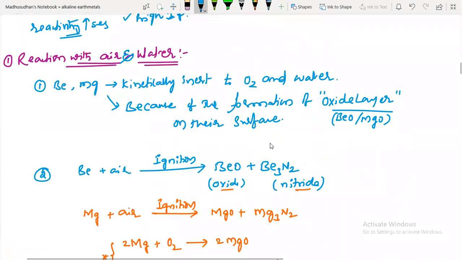Sir, screen zoom in, sir. Hello? Yes, sir. Screen is a little bit zoomed.